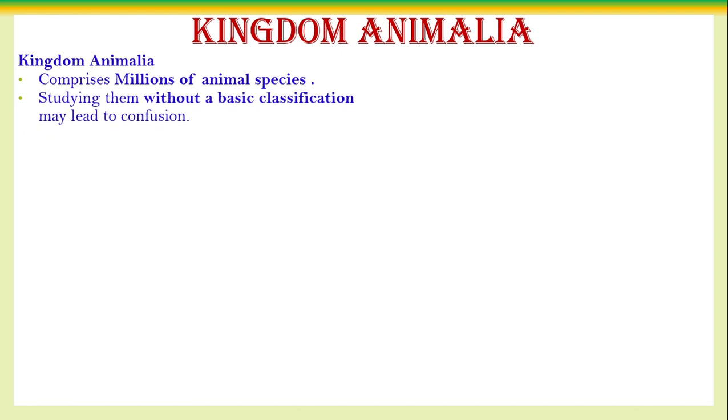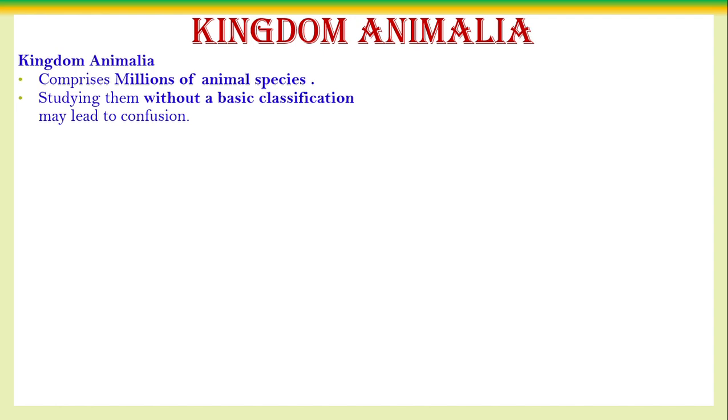It is impossible to study about all the organisms. Studying these organisms without proper classification leads to confusion. It is not possible. எல்லா அனிமல்ஸ் பற்றியும் படிக்கிறதுங்கிறது சாதாரண விஷயம் இல்லை, படிக்கவும் முடியாது. ஏன்னா இந்த உலகத்தில் இருக்கக்கூடிய உயிரினங்களை பற்றி நமக்கு முழுசா தெரியாது. It is not possible to know or study about all the living organisms in this world.